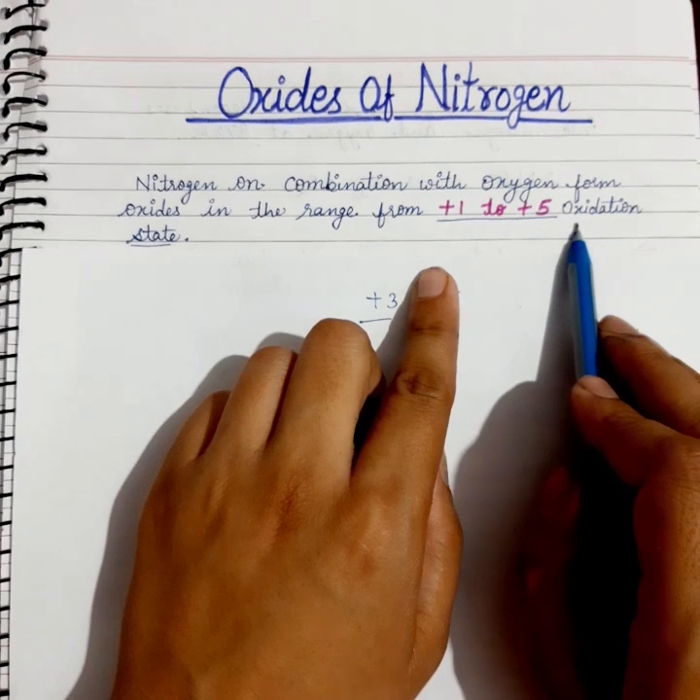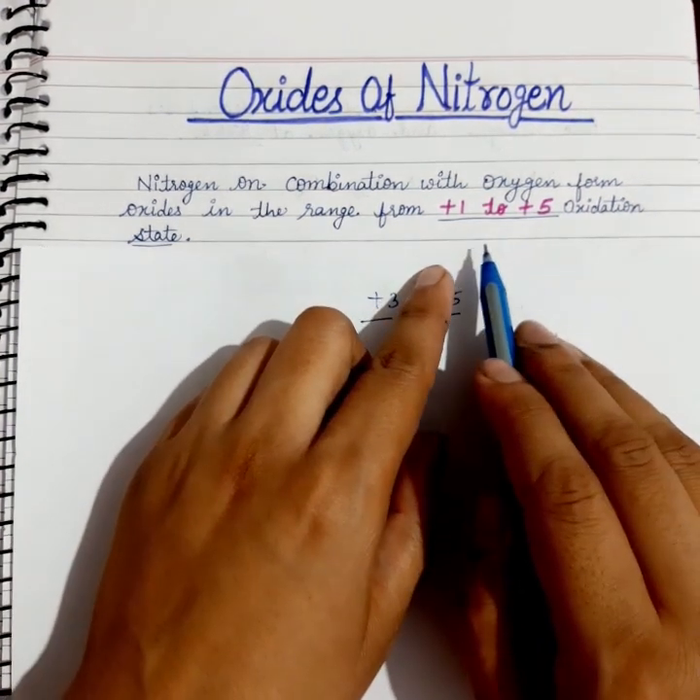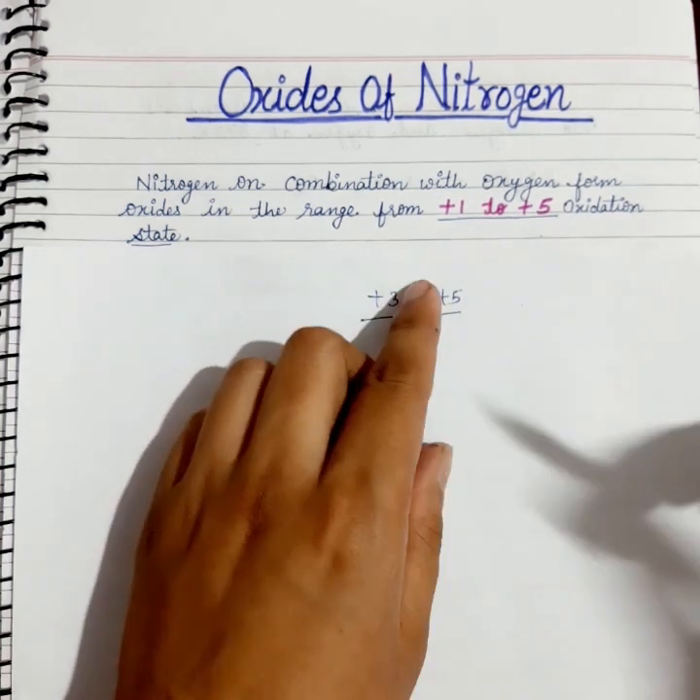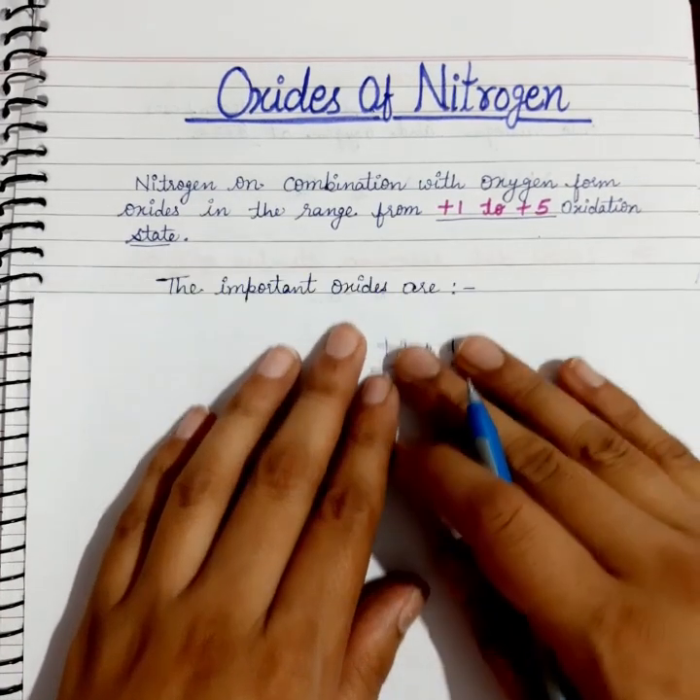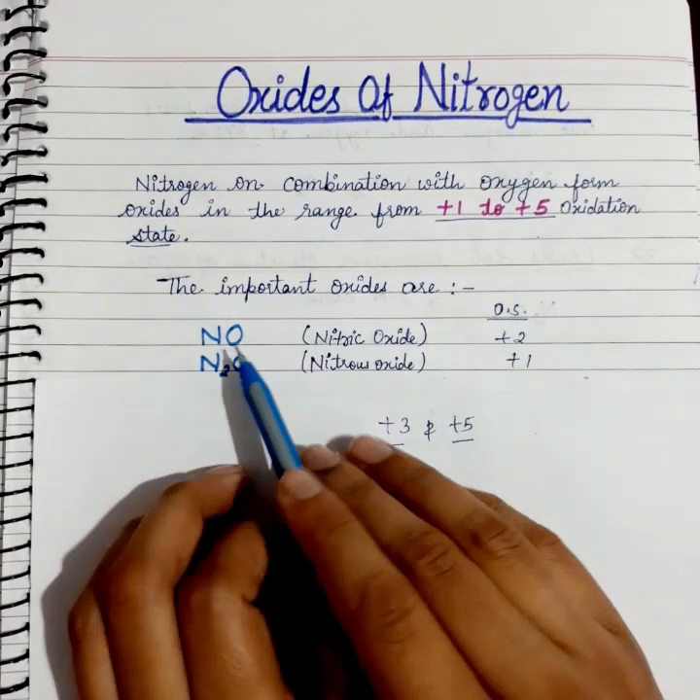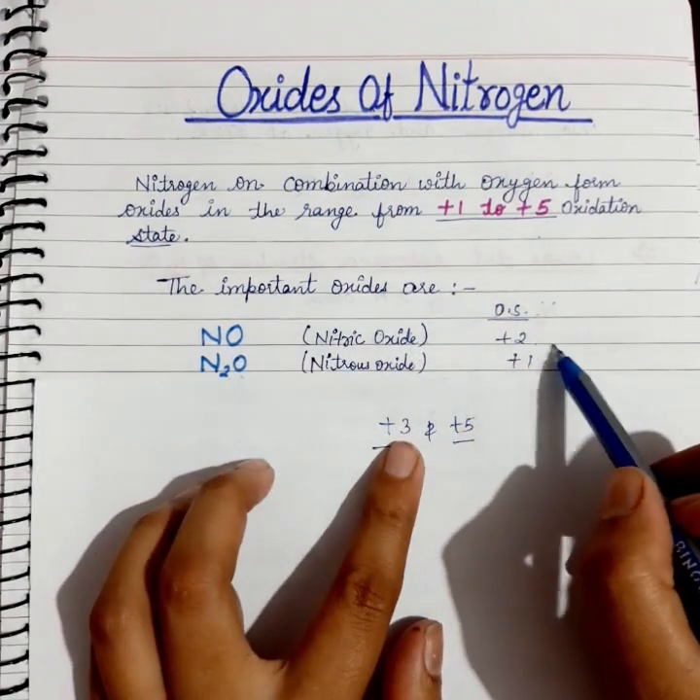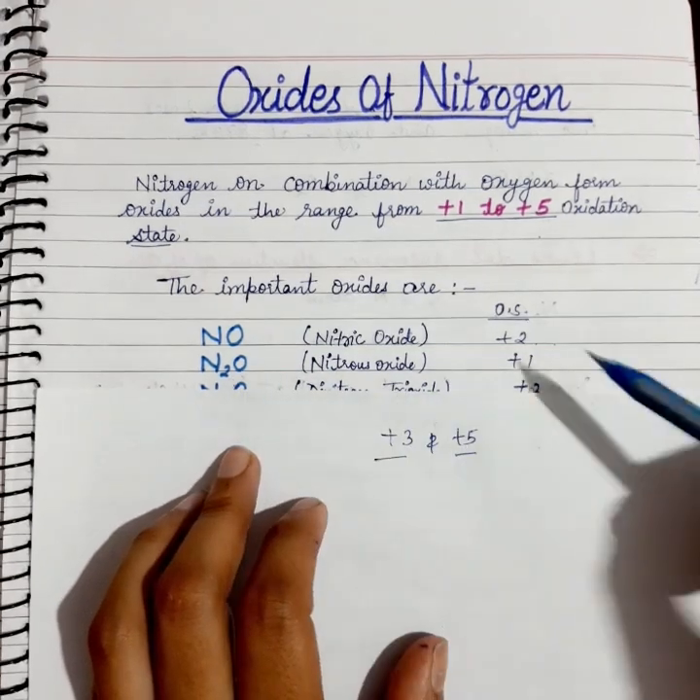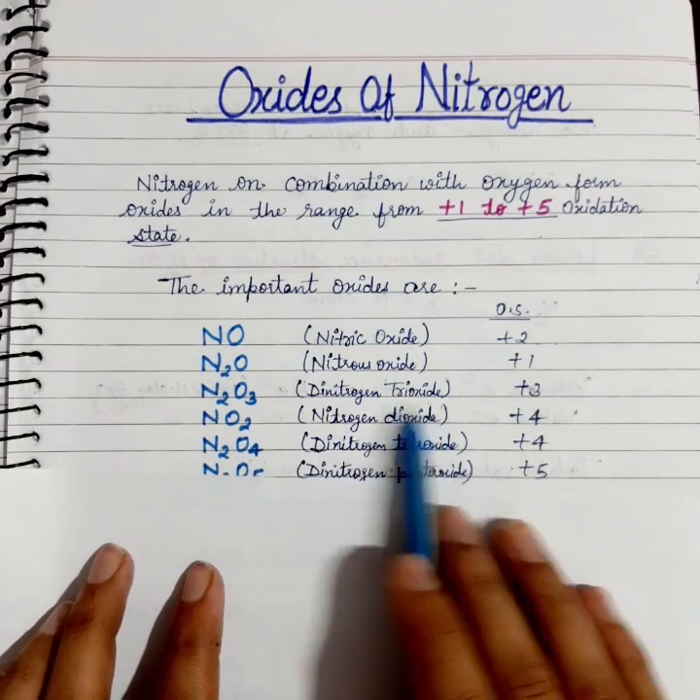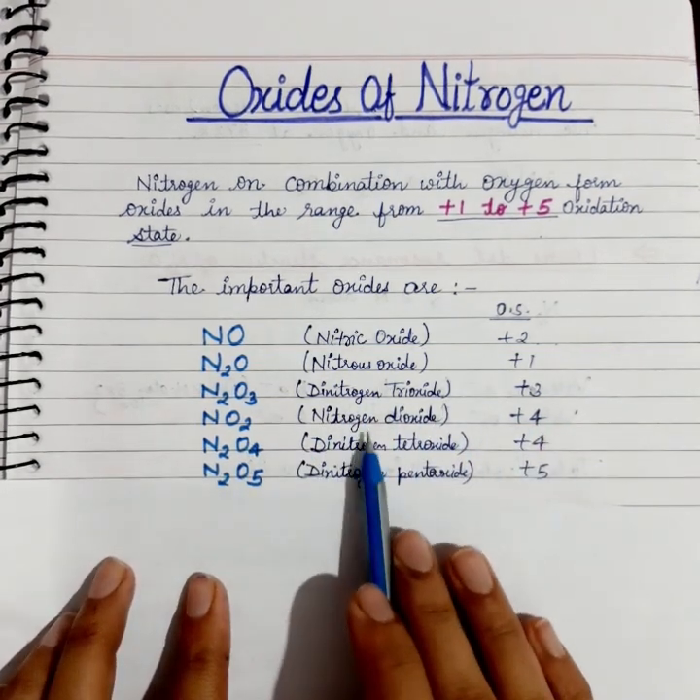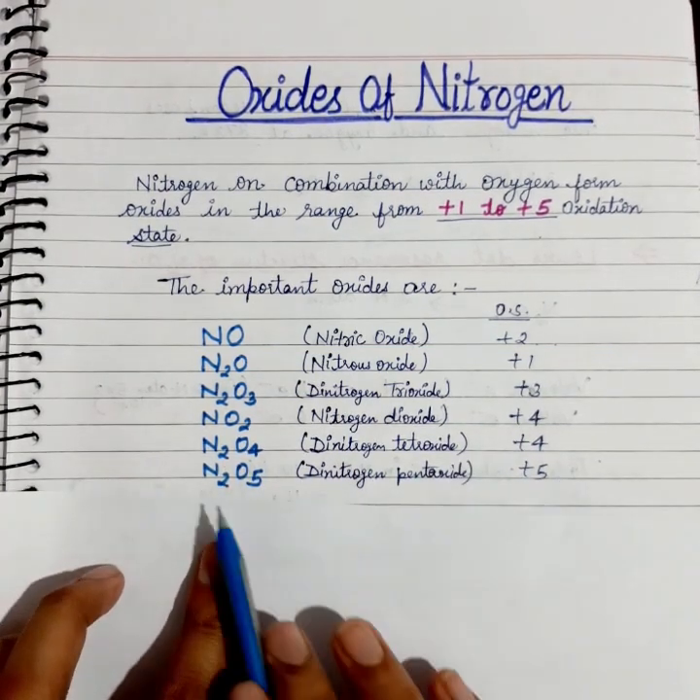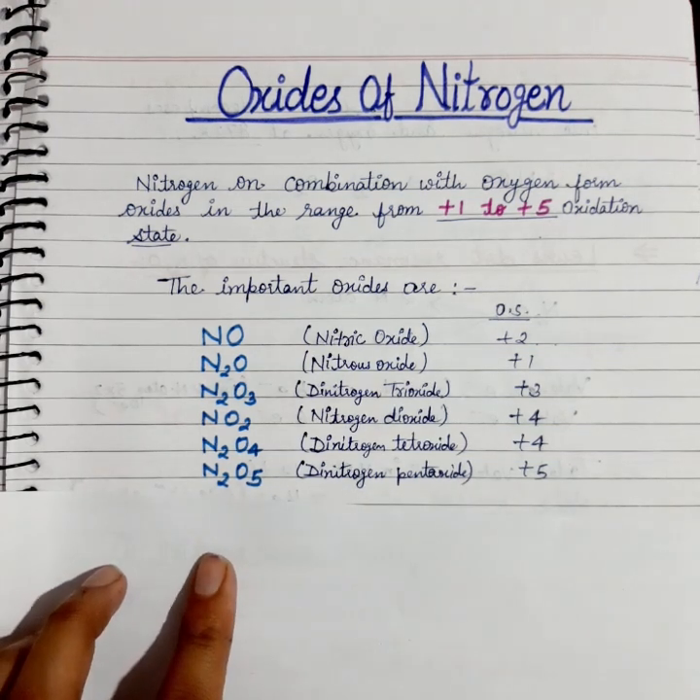Now, why is it so? We have already discussed the reason in our previous video. It is due to the p pi multiple bonding between nitrogen and the oxygen atom. Now, the most important oxides of nitrogen are NO, nitric oxide having oxidation state +2, and N2O, nitrous oxide having oxidation state +1. Similarly, N2O3, dinitrogen trioxide, +3; NO2, nitrogen dioxide, +4; N2O4, dinitrogen tetroxide, +4; and N2O5, dinitrogen pentoxide, +5 oxidation state.